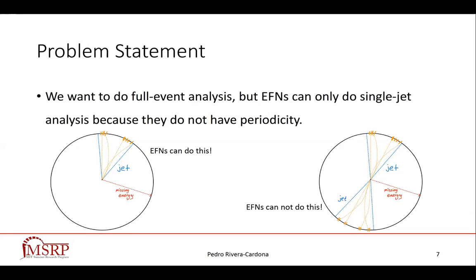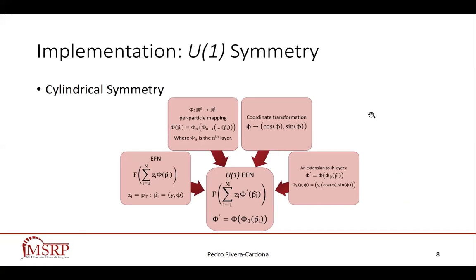Currently, EFNs can only do single jet analysis. Therefore, when confronted with an event that has more than one jet, the energy flow networks cannot analyze both jets or more at the same time. This is because EFNs do not have periodicity. To address this, we try to implement the U1 symmetry, which for our purposes is cylindrical symmetry. By extending the layers of our model, we can add an additional layer that will implement periodicity into the EFNs. This will be known as the U1 EFN.